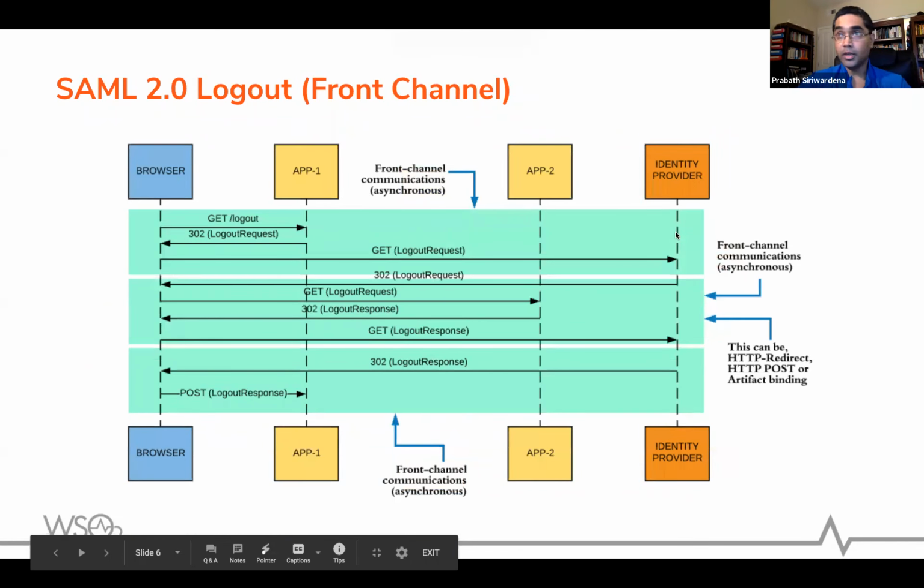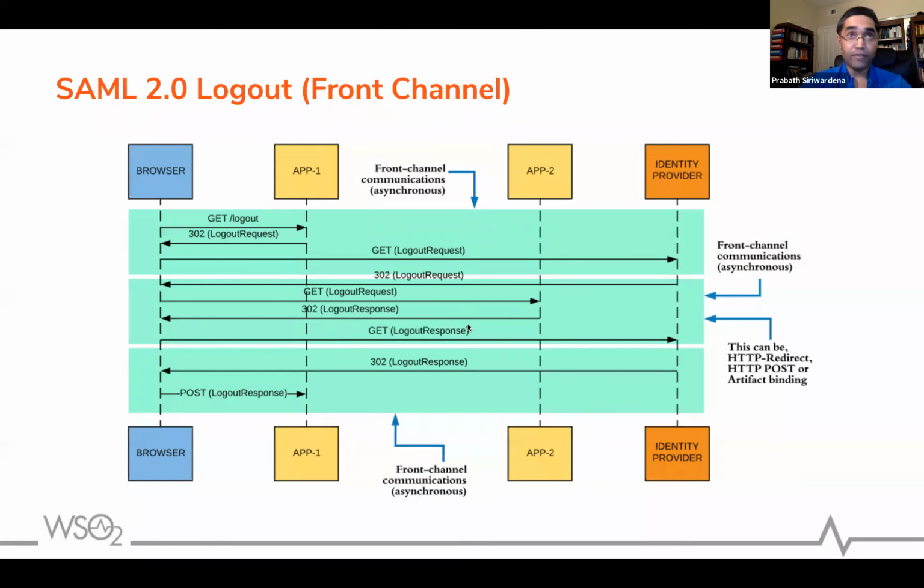In this case, the entire flow is front channel. There's no back channel component in it, right? The first front channel flow is the same as what we discussed before. You get a logout request from the service provider to the identity provider. Then the identity provider will send a logout request to each and every service provider through the browser. So you send a logout request here, it goes to the browser, then the browser will do a GET, and then the application will do another 302 to the IDP. If you have 10 service providers, then the browser will do 10 redirects.